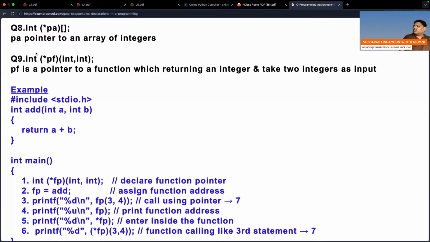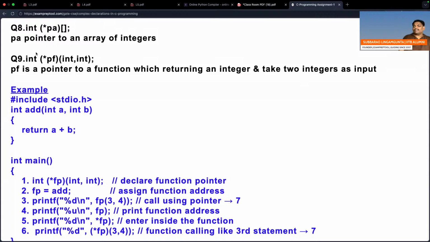Sir, what does pointer to array mean? I have the address of an array. Sir, what is the meaning of pointer to function? I have the address of a function. Other than this, nothing is there.